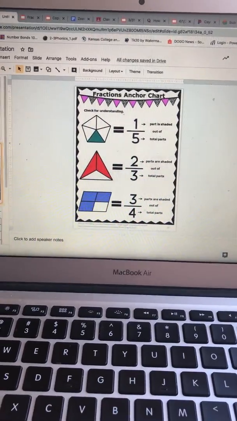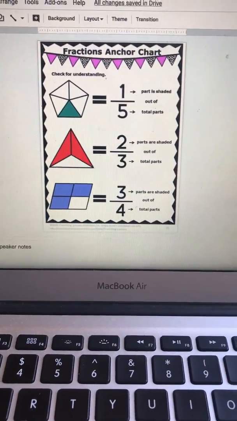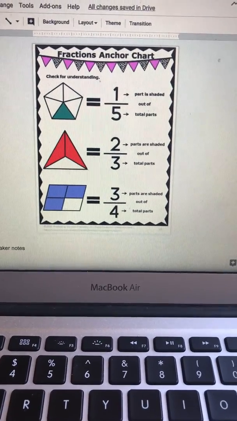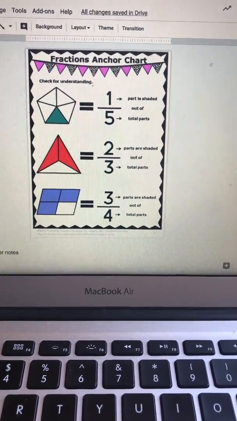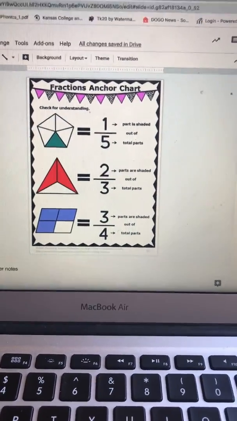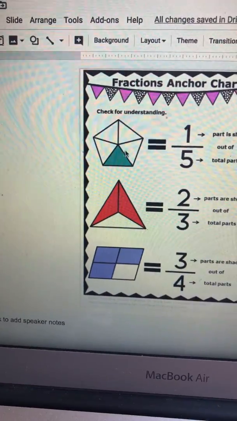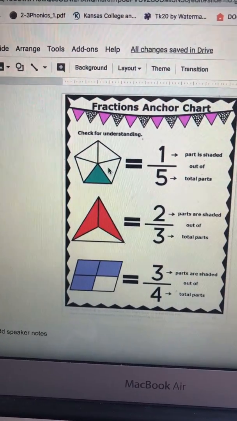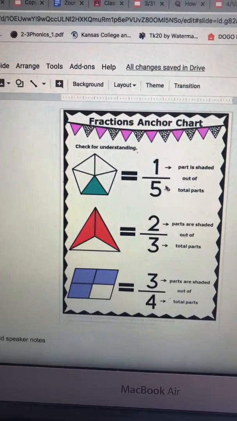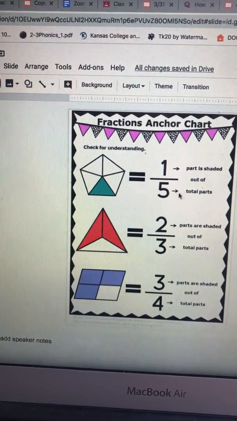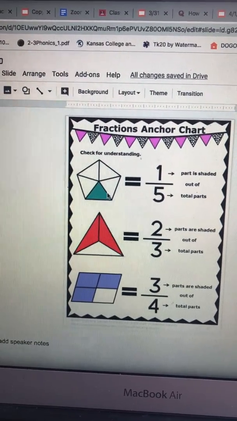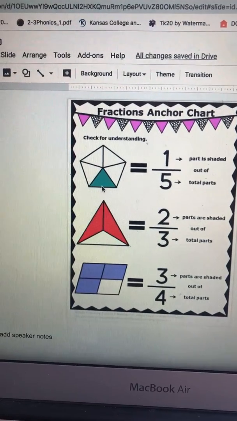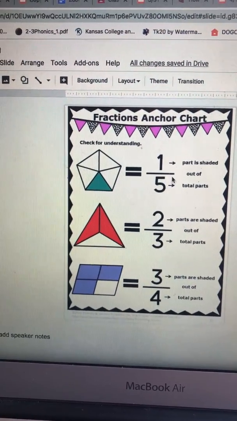All right, and then in math here we talked about this as well. We need to talk about the numerator and the denominator. The denominator we talked about is always how many parts. So how many parts are right here? Let's count. 1, 2, 3, 4, 5. There are 5 parts. So total parts, that's the denominator. That's 5. Denominator is how many parts. Now the numerator is how many parts are shaded. How many are shaded? Just 1, so it's 1/5.